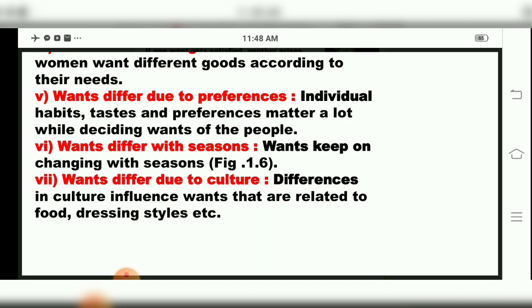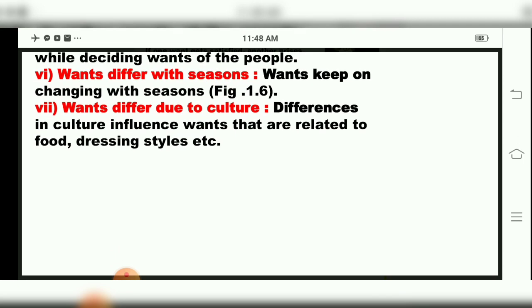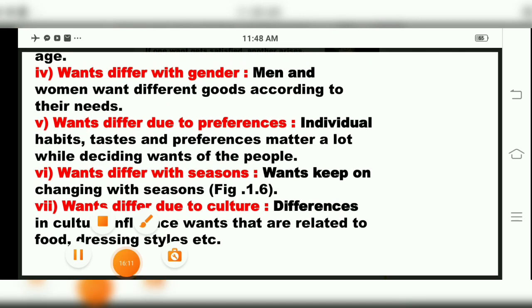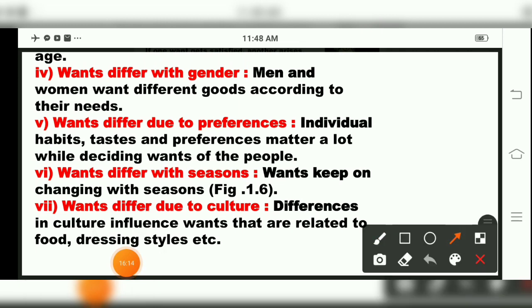Then the last characteristic of want is that want will be different due to culture. It means that according to tradition and customs, according to each individual's festival, they will purchase things. Suppose, children, someone will celebrate Diwali, someone will celebrate Christmas, someone will celebrate Holi. So all the festivals will be different, and according to their festival they will have a want. So want will be different due to culture.